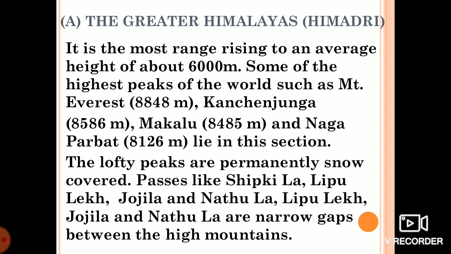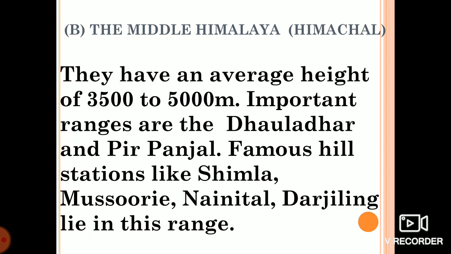Passes like Shipkila, Lipu Lekh, Jojila, and Nathula are narrow gaps between the mountains. So these are the narrow gaps between the high mountains, and you can see these gaps are also covered with snow. You must have seen Rohtang Pass, which is also covered with snow.